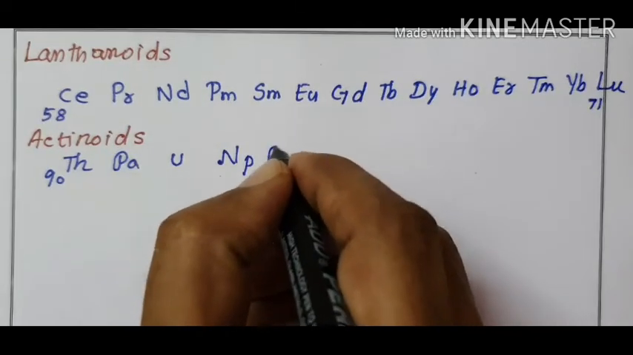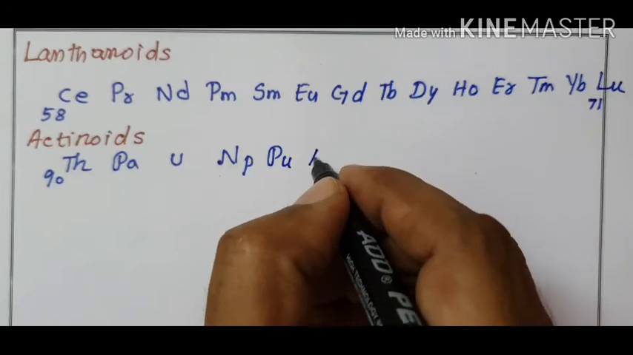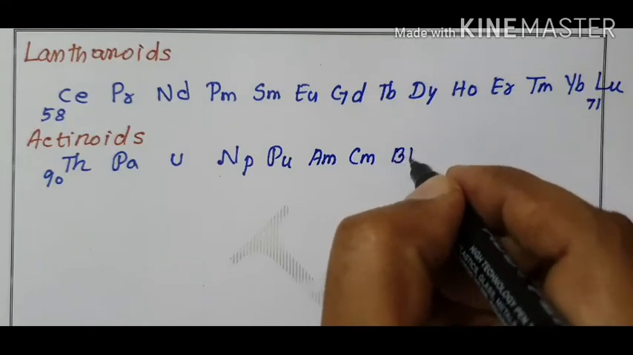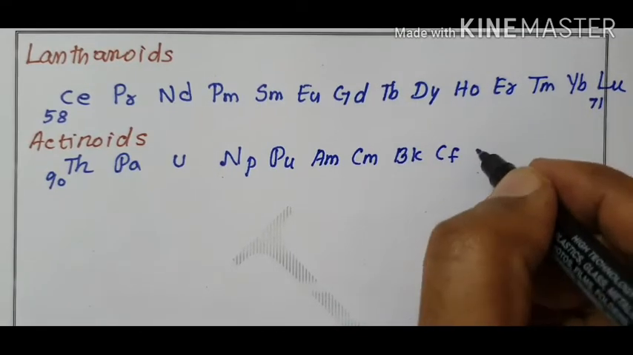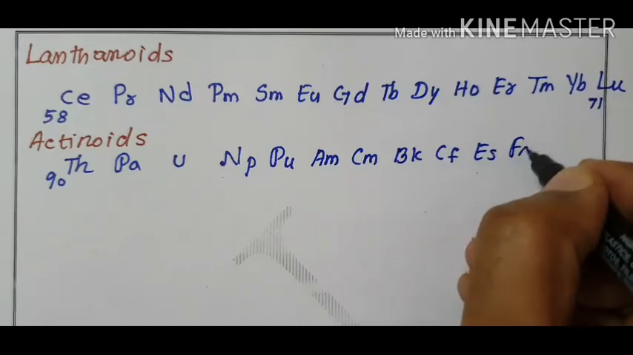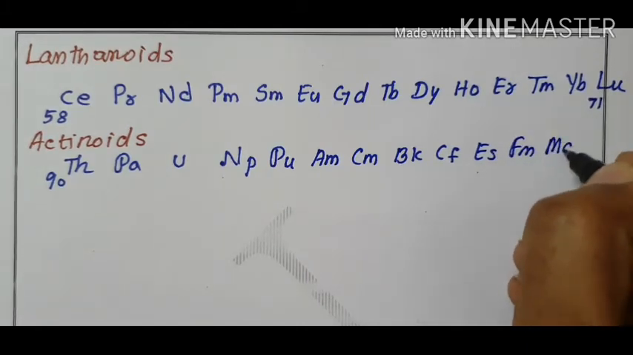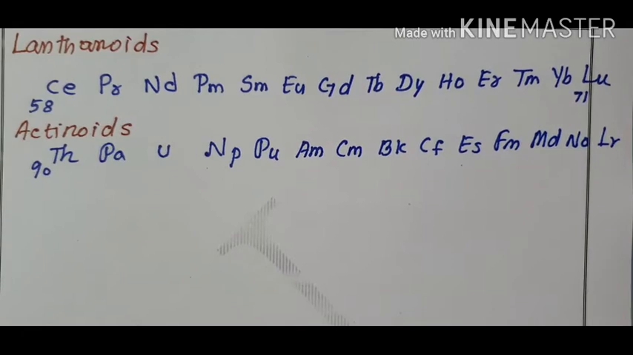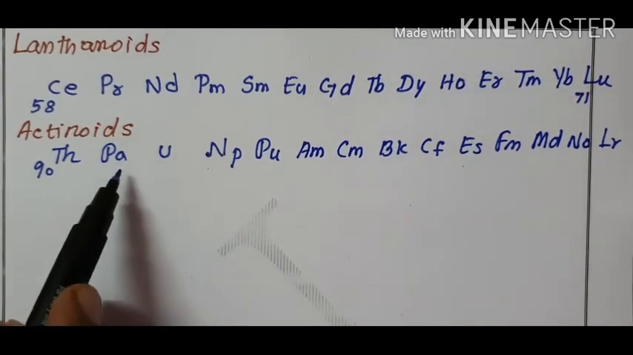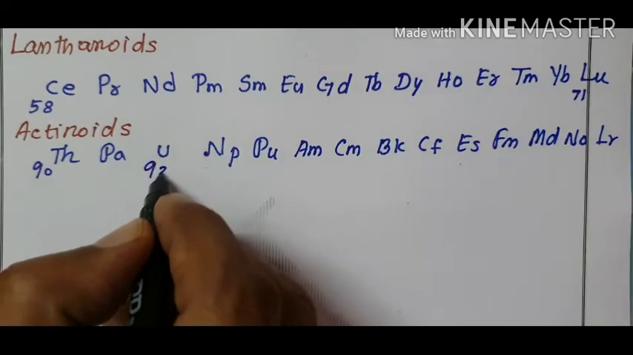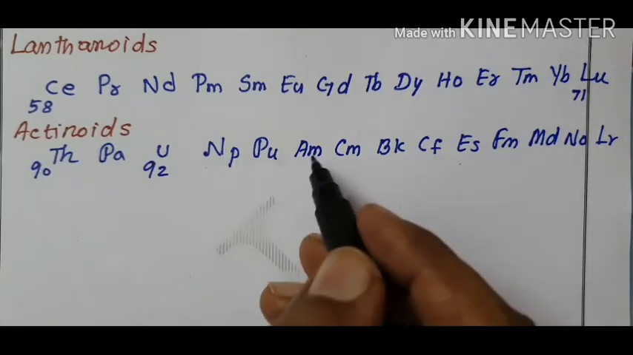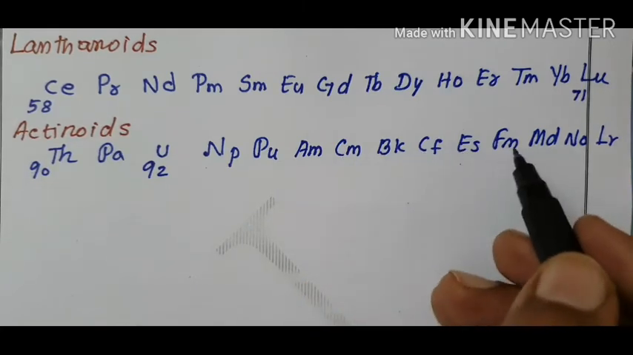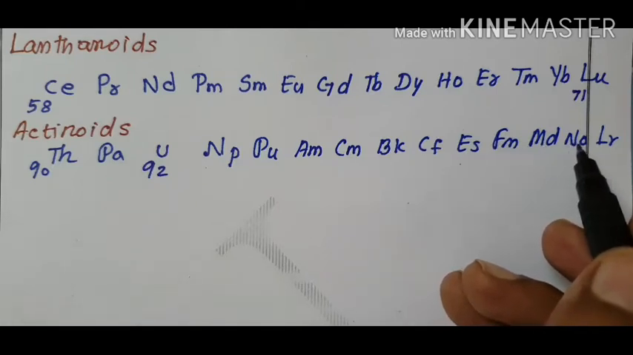Uranium, neptunium, plutonium, americium, curium, berkelium, californium, einsteinium, fermium, mendelevium, nobelium, lawrencium. Thorium, protactinium, uranium, atomic number 92, neptunium, plutonium, americium, curium, berkelium, californium, einsteinium, fermium, mendelevium, nobelium, lawrencium.